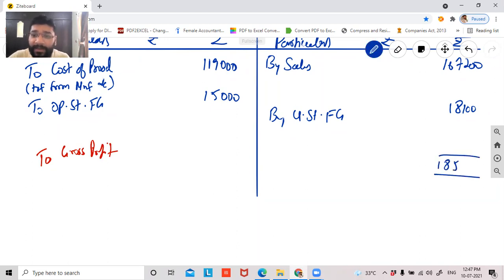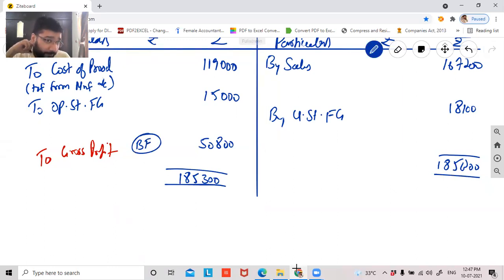1,85,300 is the total. From that, if I minus the expenditure, gross profit is 51,300. I'm afraid that is wrong. Sir, 50,800. Yes, opening stock 15,500, sir. Oh, 15,500? Okay, sorry. Then how did somebody tell me the gross profit when the figure you've written is wrong? How did you get 5,800 as the right answer? I was doing it in my notes.